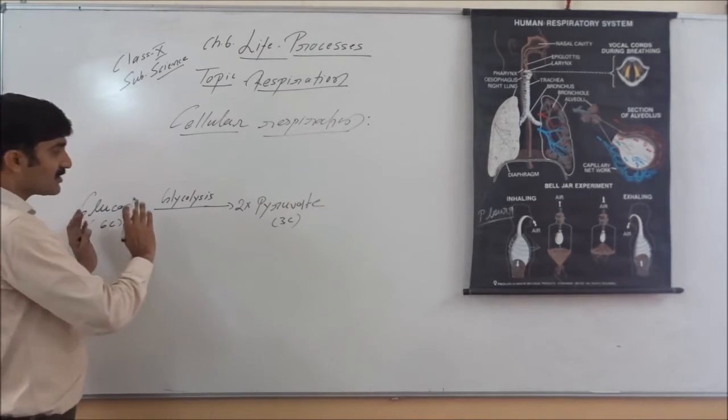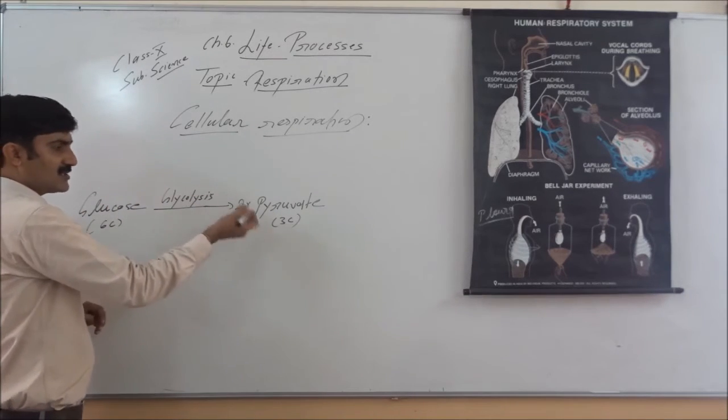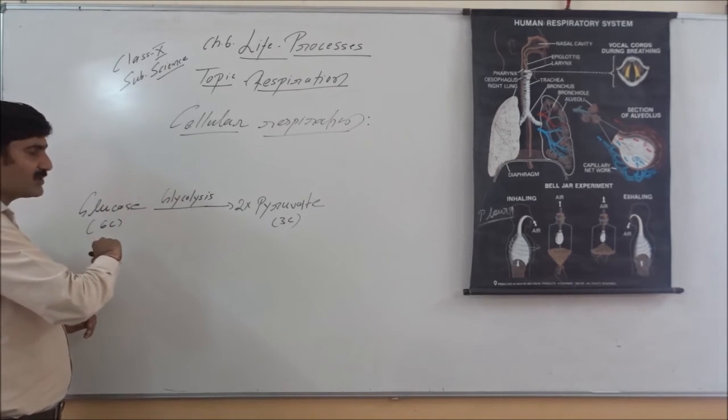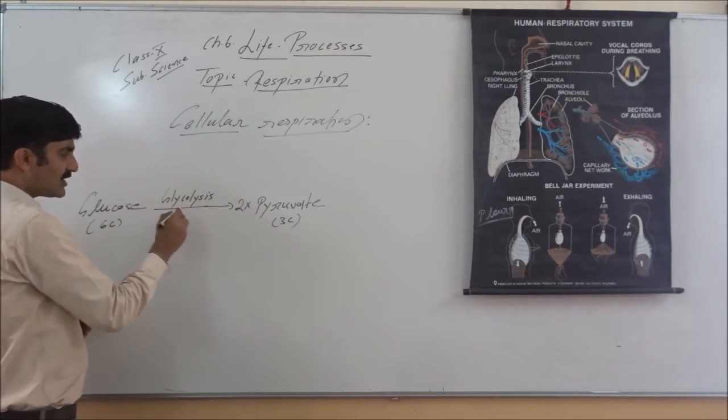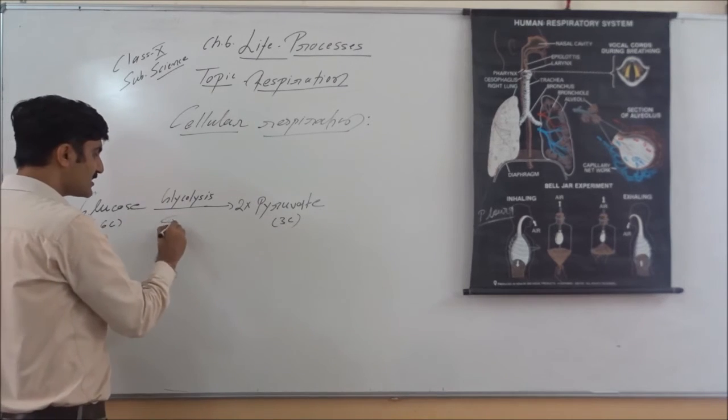So please remember, when a 6 carbon molecule is broken down, there is formation of 2 molecules of pyruvate. This is a 3 carbon molecule. Why 3 carbon molecule? Because glucose is a 6 carbon molecule. Okay, this glycolysis process is the first step of the cellular respiration. This takes place in cytoplasm.